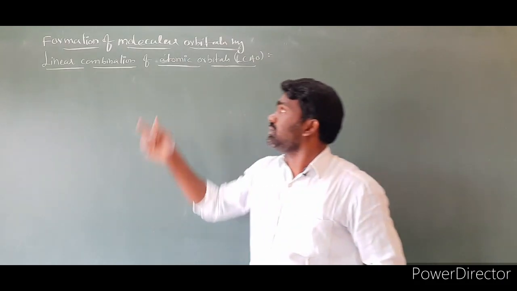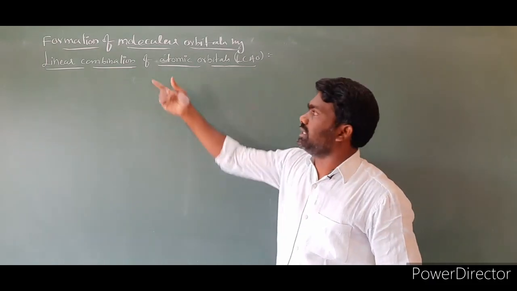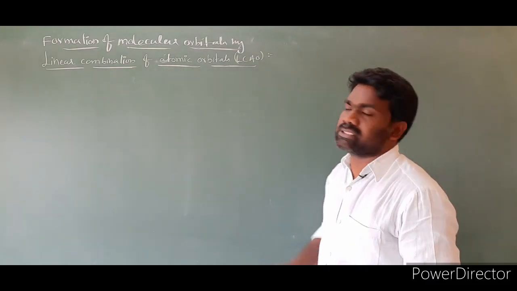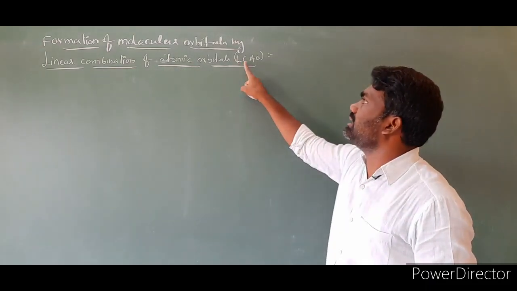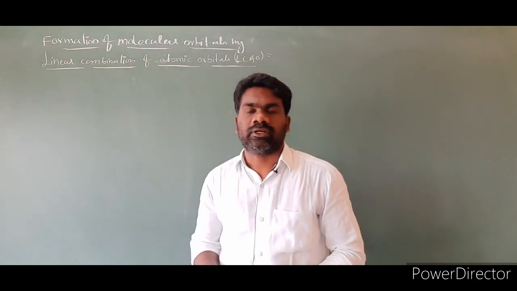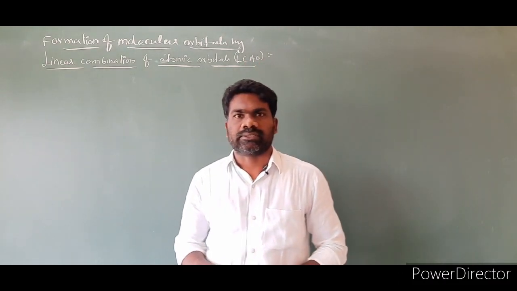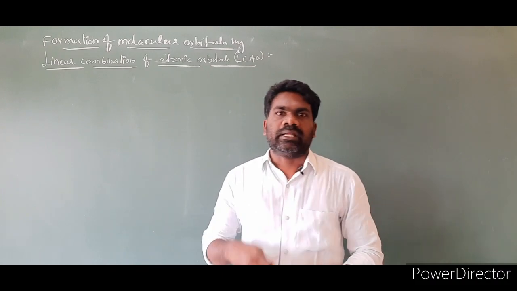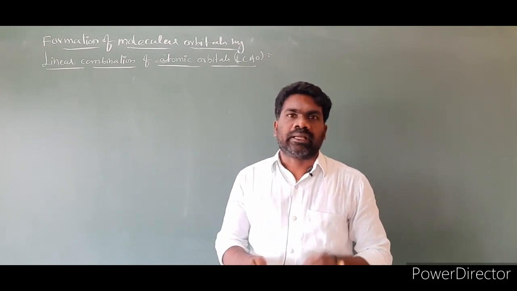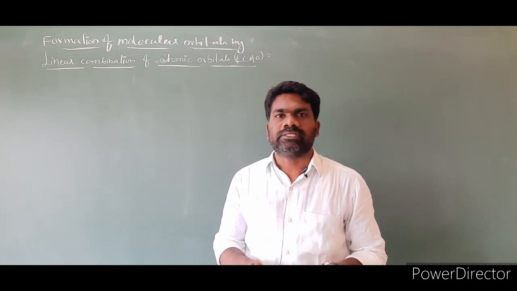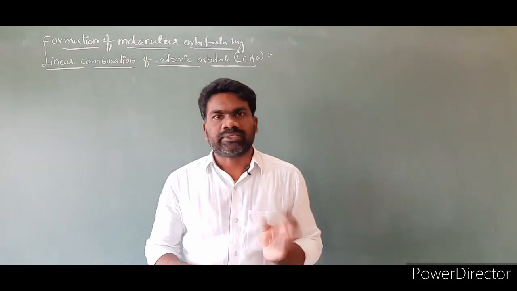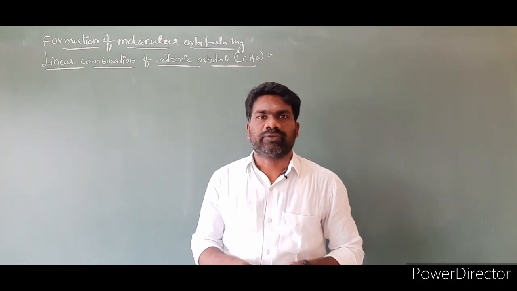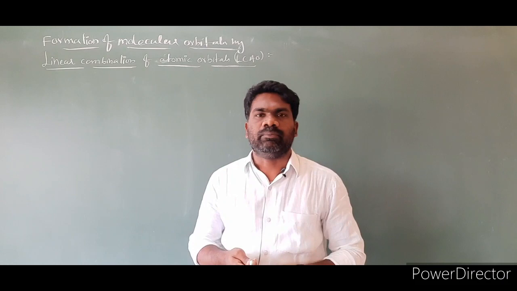The next topic is the formation of molecular orbitals by linear combination of atomic orbitals. In short, we call it LCAO, linear combination of atomic orbitals. The point is that molecular orbitals are formed by the constructive and destructive interference of two electron waves of the combining atoms.